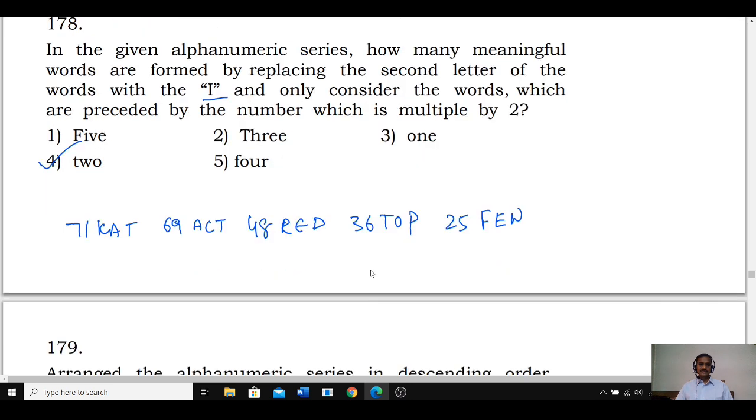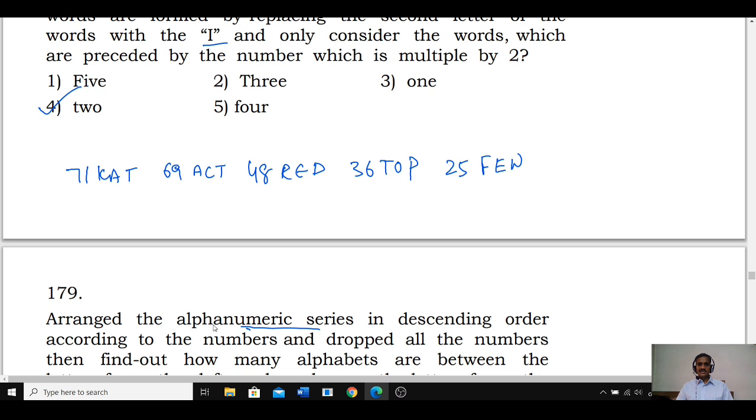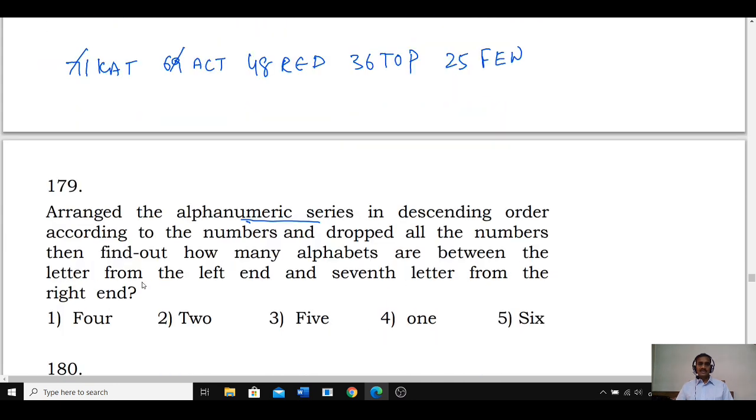Then arrange in descending order according to the numbers and drop all the numbers. Then how many alphabets are there between the letter from the left hand, which is K, and the 7th letter from the right hand? 3 plus 3 is 6, plus 1, 7. Now between K and D, how many letters are there? Tell me how many are there between these two letters: 1, 2, 3, 4, 5, 6, 7.